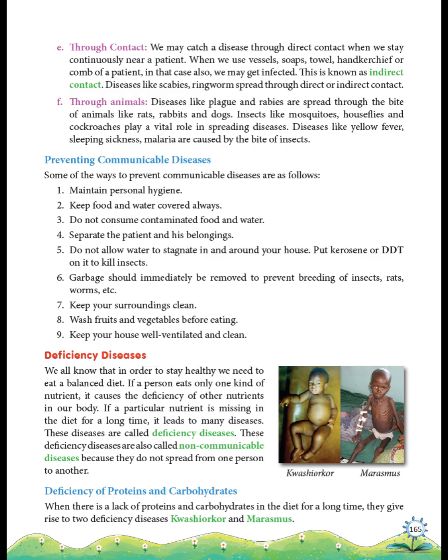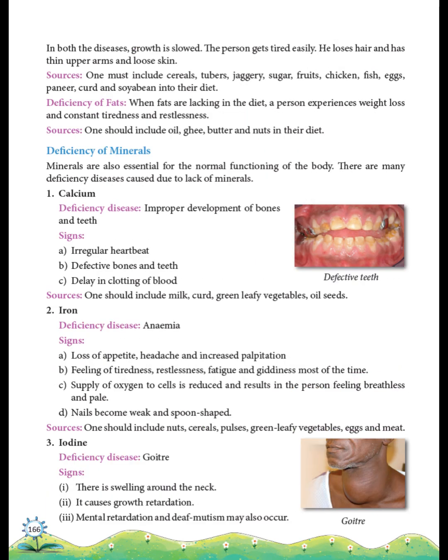Deficiency diseases happen when someone does not eat a balanced diet for a long time. These do not spread from one person to another. Examples: kwashiorkor and marasmus, caused by lack of protein or carbohydrates. Let's continue learning about food and diseases. After talking about deficiency diseases, today we will focus more on what happens when our diet lacks some nutrients. If children do not eat enough proteins and carbohydrates, they can get kwashiorkor or marasmus. Both diseases make children look thin, tired, and weak.